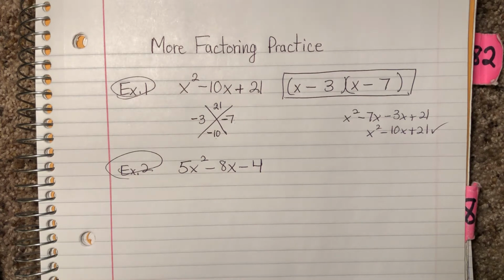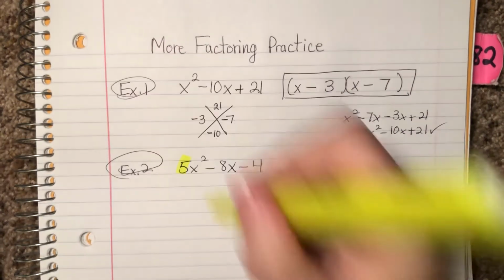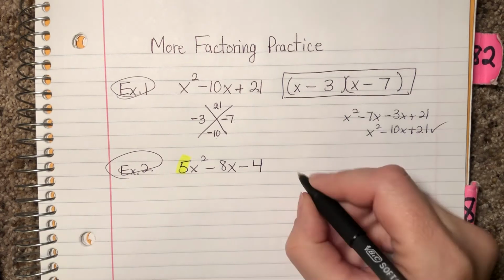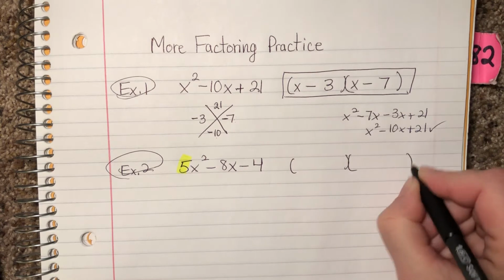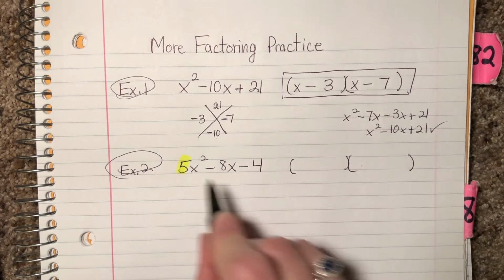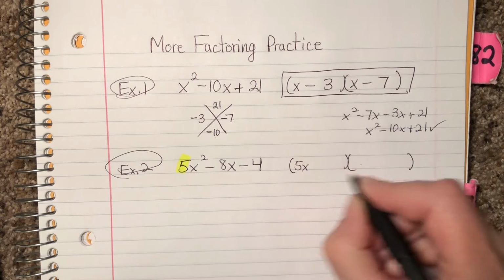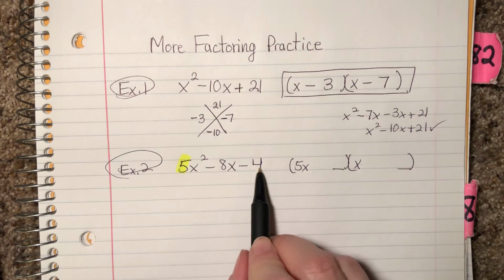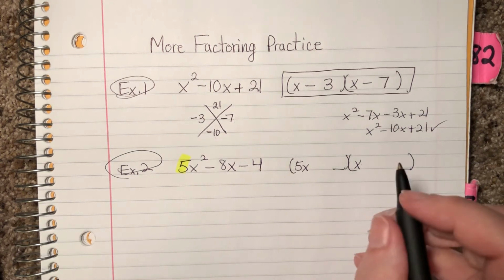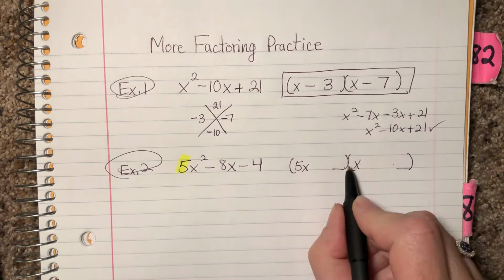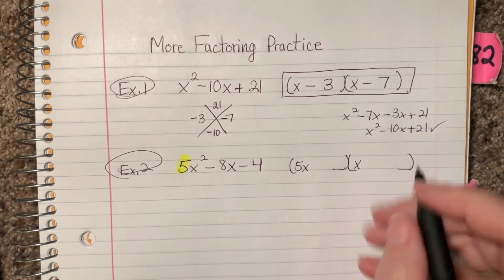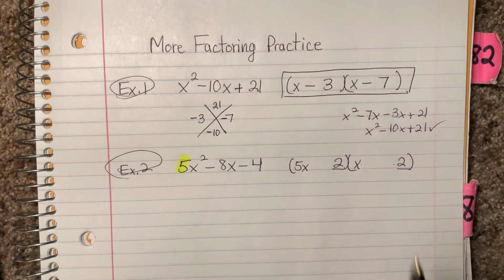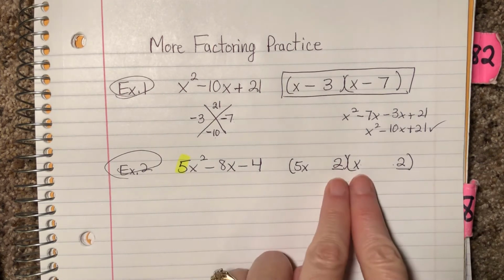The problem with crisscross is I've got this annoying number right there. That's going to make crisscross not work out. So we're going to just go to trial and error. That means 2 parentheses. The first 2 have to multiply to the first term, so 5x and x. The last two have to multiply to this number, and remember, I'm not going to look at the signs yet. I could do 4 and 1. I could do 2 and 2. I generally like to split rather than do the 4 and the 1 first. Okay, now let's just check.